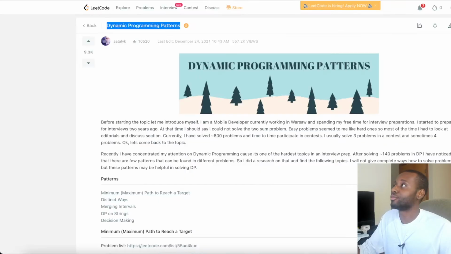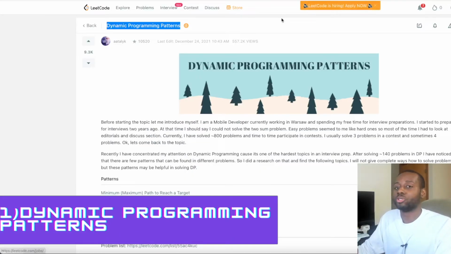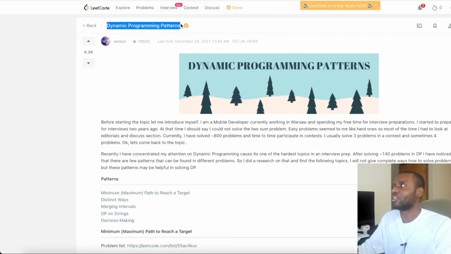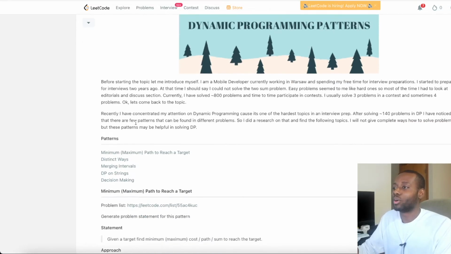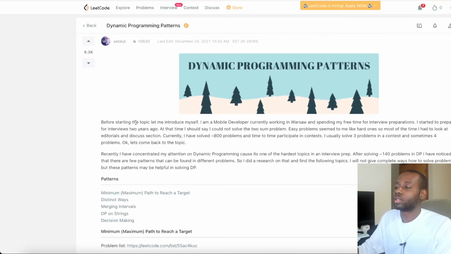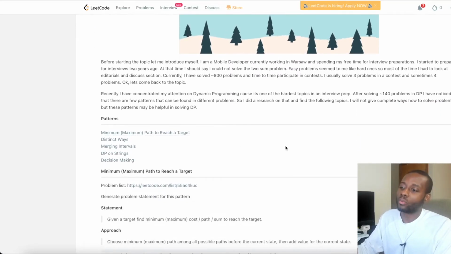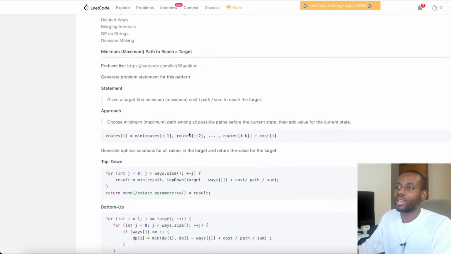So right now, the last thing that we're gonna do, guys, is definitely the dynamic programming pattern. You're probably seeing you've already done one on dynamic programming, I know, but this one is number 1, guys. It's probably the most voted post on LeetCode, and deserving so, guys, because this person went through a lot of details. He put a lot of details down to make sure that you understand everything that's going on, guys.